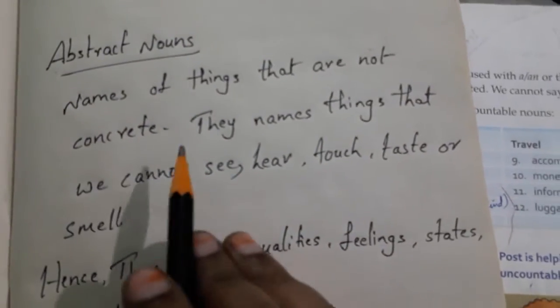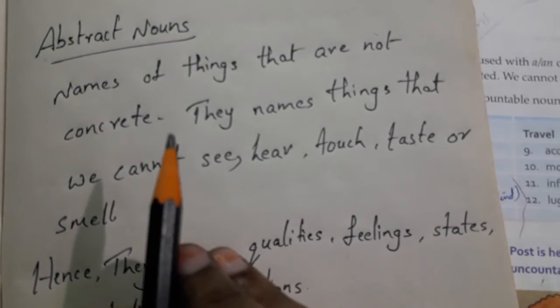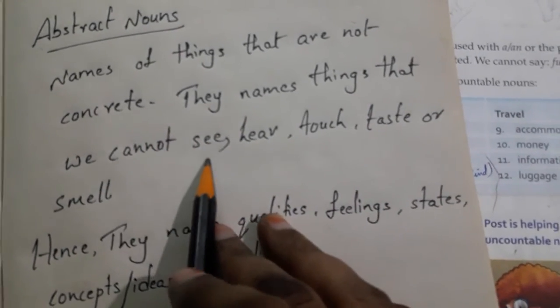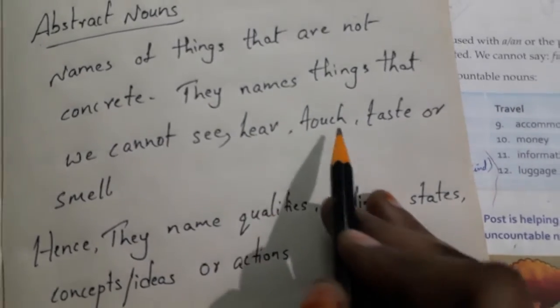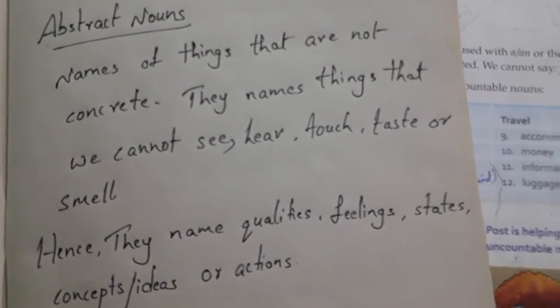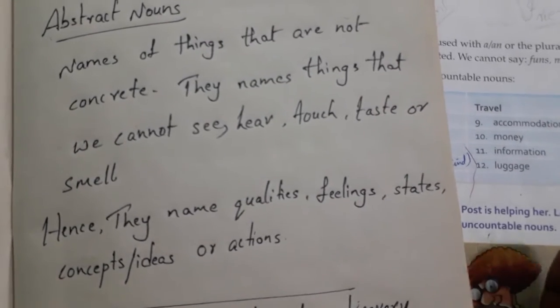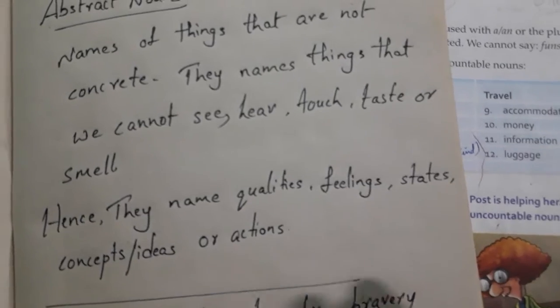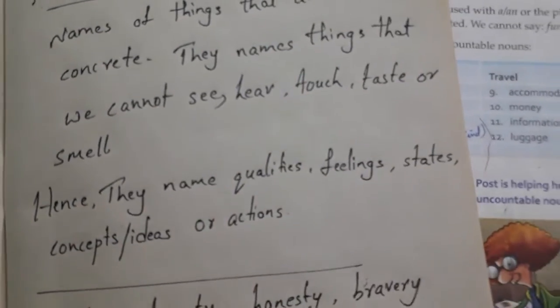Concrete means what? Which we can touch and see. Abstract nouns are those we cannot see, hear, touch, taste or smell. They are simply feelings, qualities, states, concepts, ideas or actions.